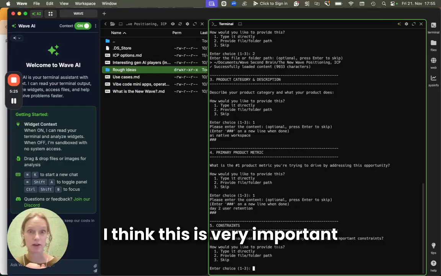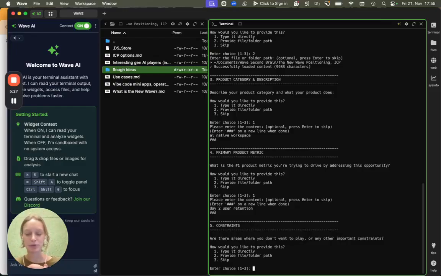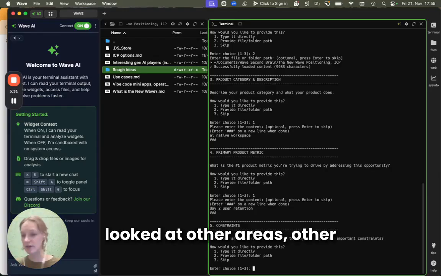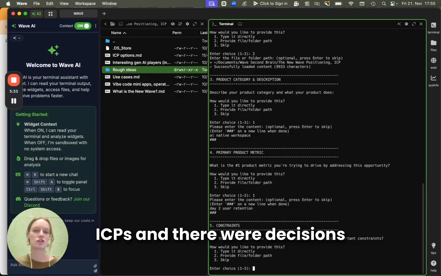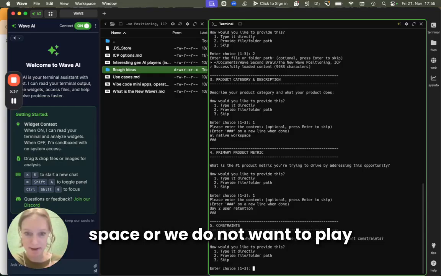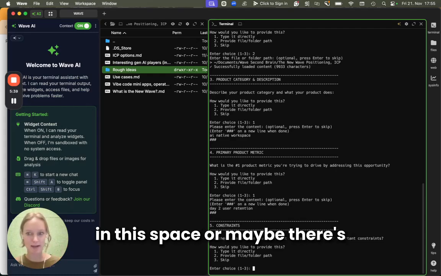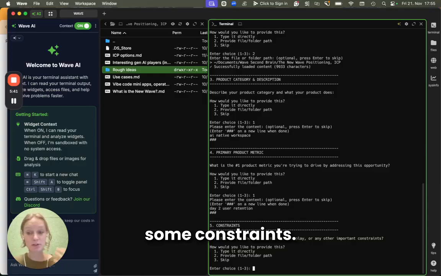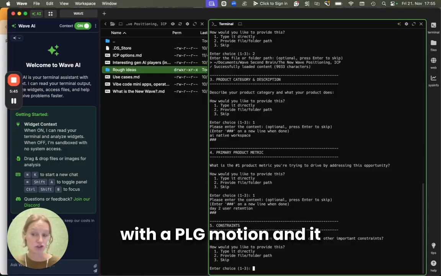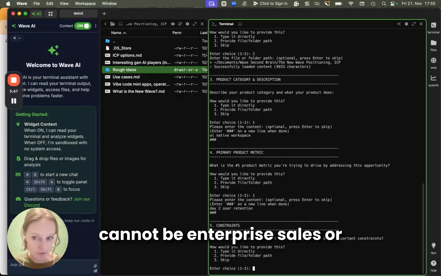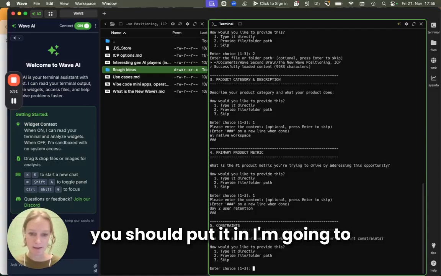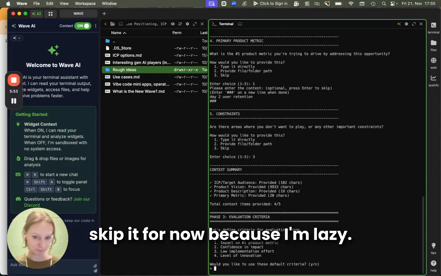I think this is very important in general. For example, for us, we also looked at other areas, other ICPs, and there were decisions made like, okay, we do not want to be in the observability space, or we do not want to play in this space, or maybe there are some constraints. For example, it has to work with a PLG motion and it cannot be enterprise sales, or some kind of constraints. If you have something like that, you should put it in. I'm going to skip it for now because I'm lazy.